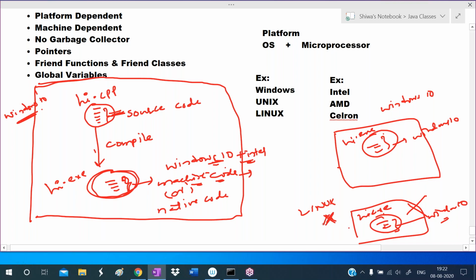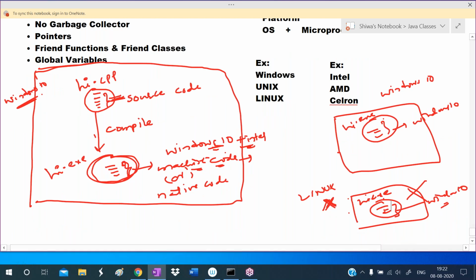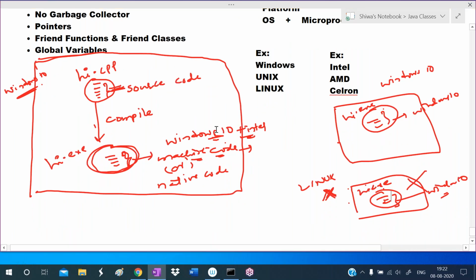This exe file cannot run on this system because it has Windows 10 native code. Windows 10 native code cannot be understood by Linux. Okay, so that's why we cannot run. With this, we can understand that this CPP exe file is completely depending on the operating system. If the same operating system is there, we can run that exe file. If a different operating system is there, we cannot run that exe file. That is the problem here.